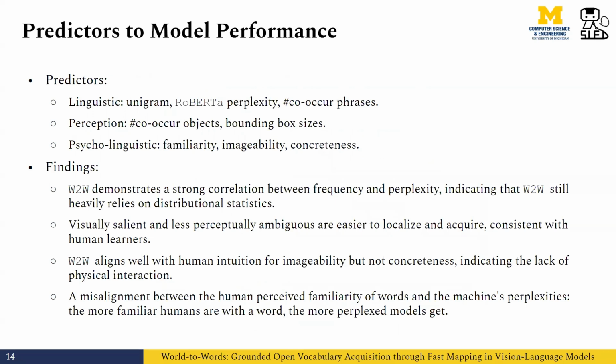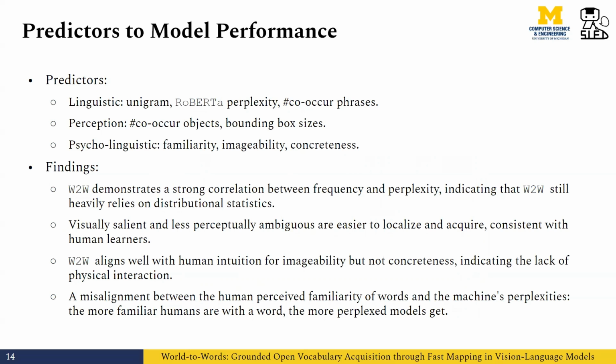We finally seek to identify the predictors that can explain or anticipate the performance of the model. We selected a set of linguistic, perception, and psycholinguistic metrics as the predictors and performed likelihood ratio tests. We found that the vision language models still heavily rely on the distributional statistics, similar to the unimodal language models, and that the model does better in localizing and acquiring concepts which are visually salient and less ambiguous, consistent with human learners. We also find that the model aligns well with human intuition for imageability, but not for concreteness.